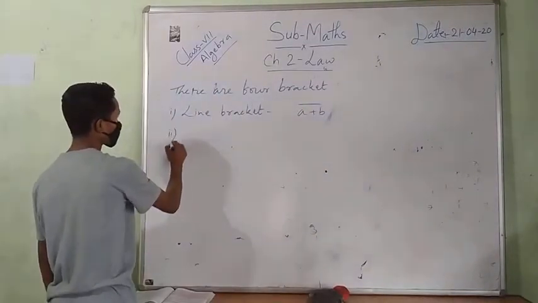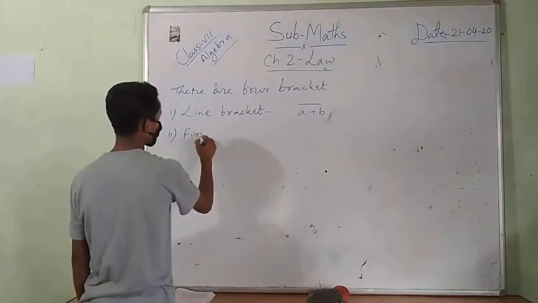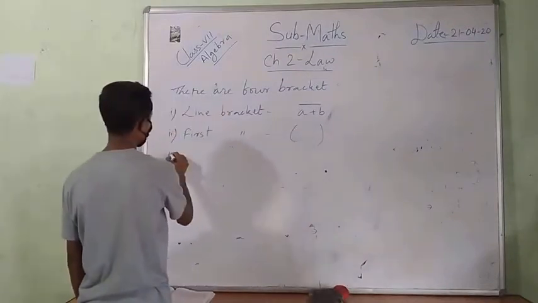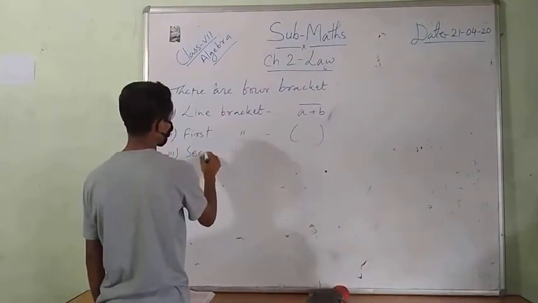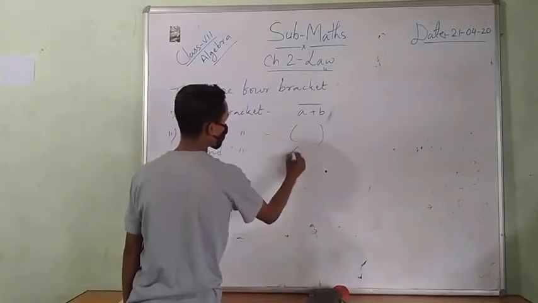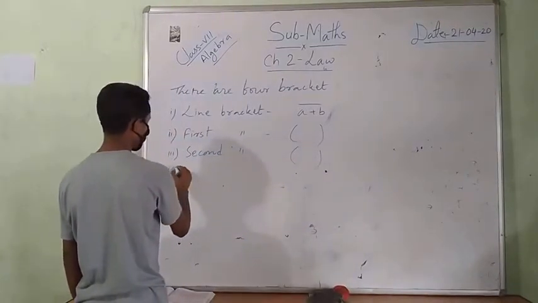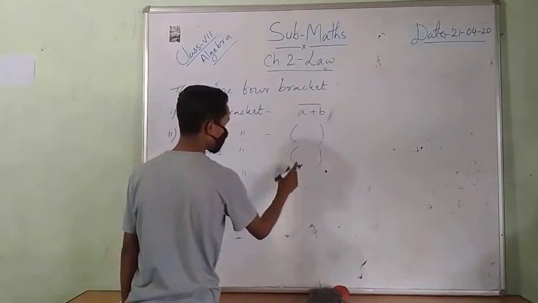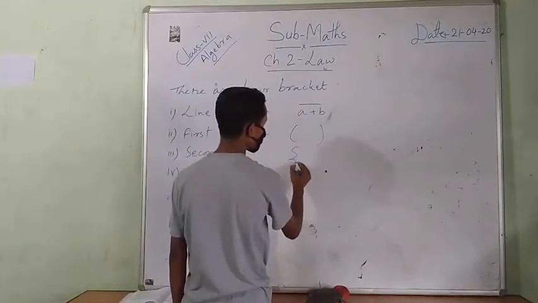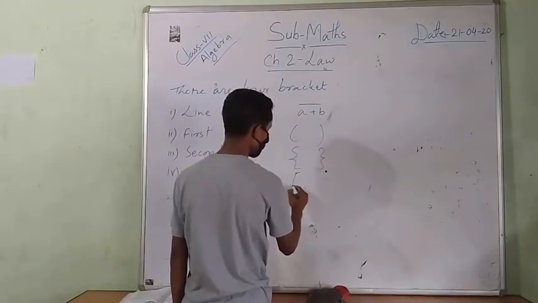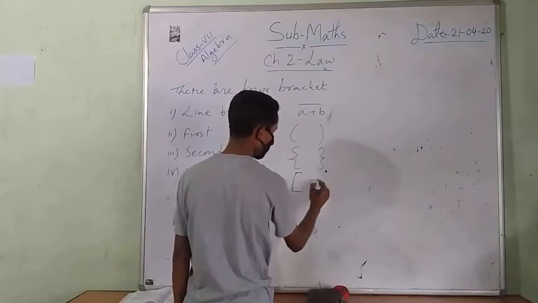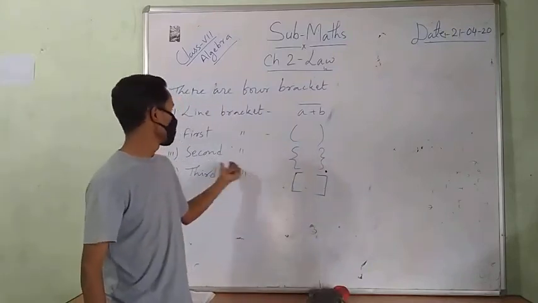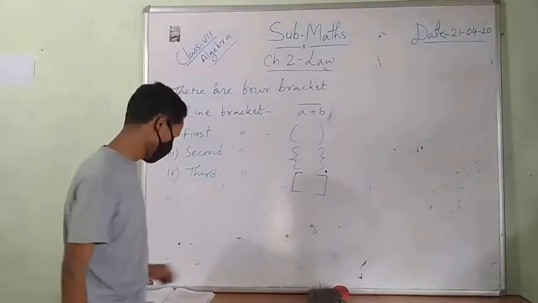Number 2, first bracket is this one. Number 3, second bracket is this one, also known as a curly bracket.